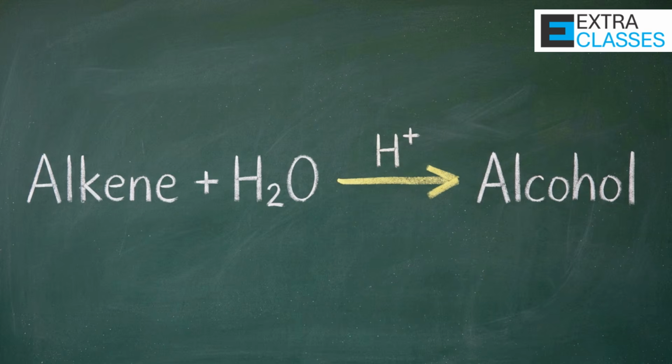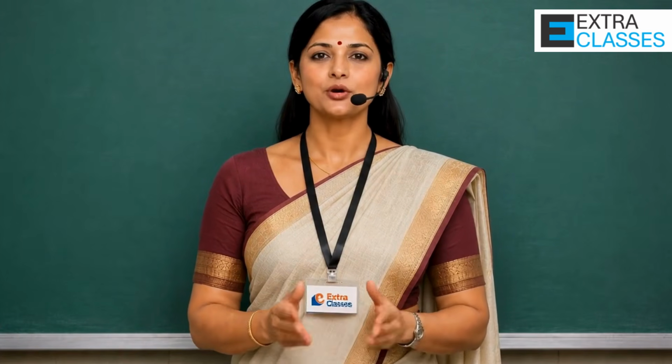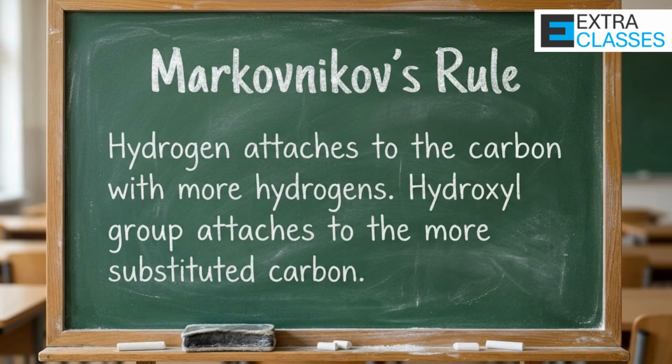First, alcohols can be prepared from alkenes. This is one of the most frequently tested methods in NEET. When an alkene reacts with water in the presence of an acid catalyst, such as dilute sulfuric acid, hydration occurs and an alcohol is formed. Now here comes the important part. If the alkene is unsymmetrical, the addition of water follows Markovnikov's rule. What does that mean? It means the hydrogen atom attaches to the carbon that already has more hydrogens, and the hydroxyl group attaches to the more substituted carbon.